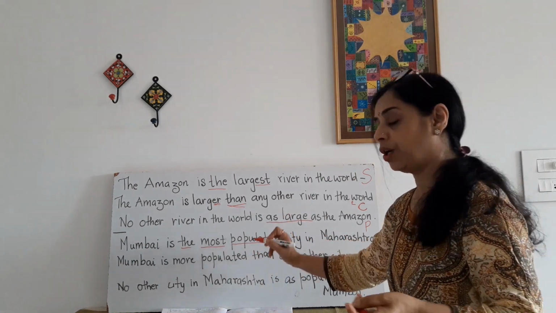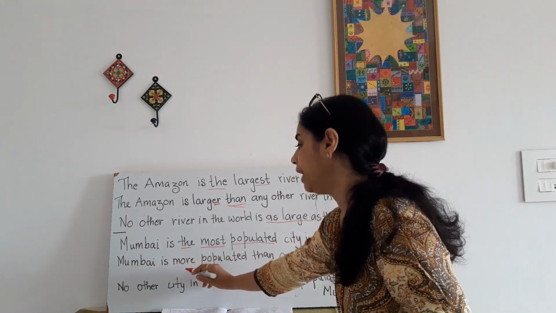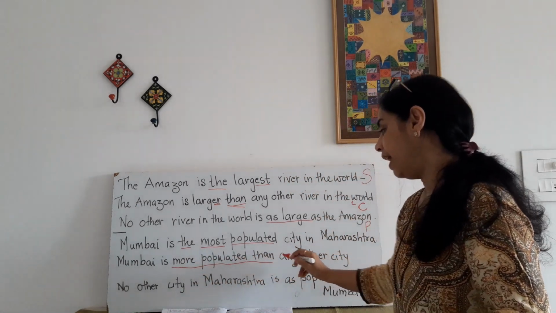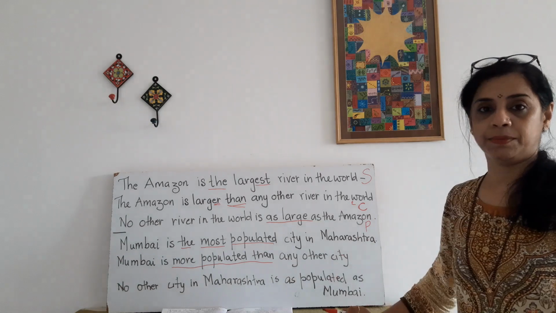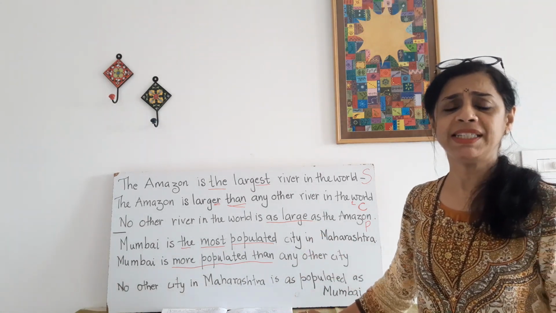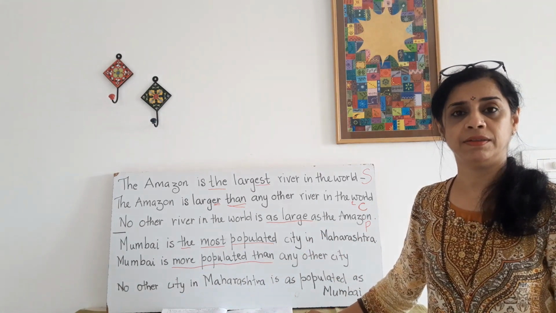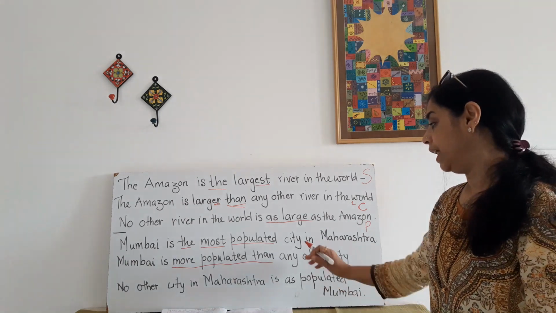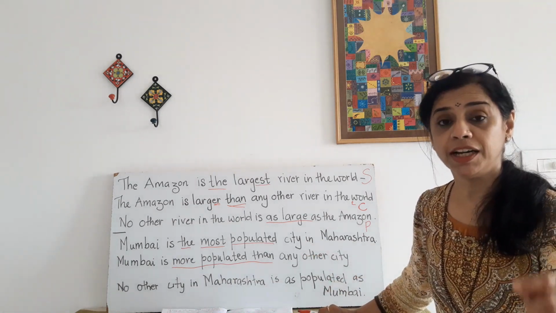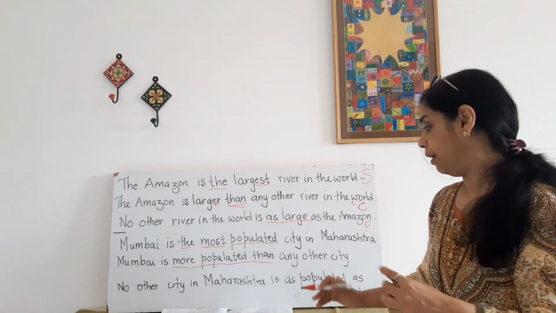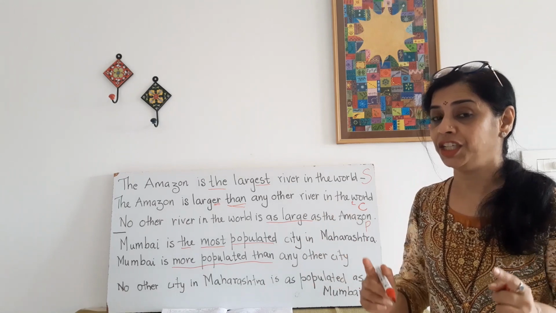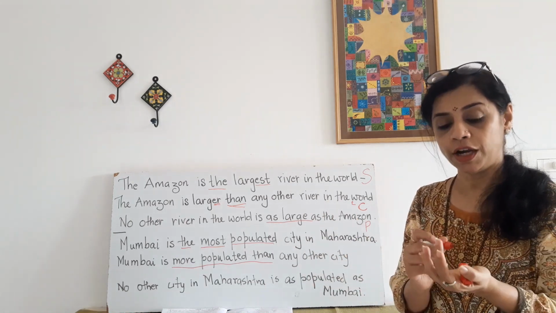Now, when I change it to comparative form, Mumbai is more populated than any other city. Now, is my statement correct here? No, it isn't. Because I haven't stated in Maharashtra, which does make a lot of difference. Any other city where? Around the world? So, it changes the meaning of your statement.